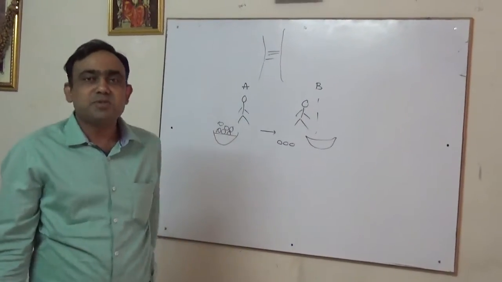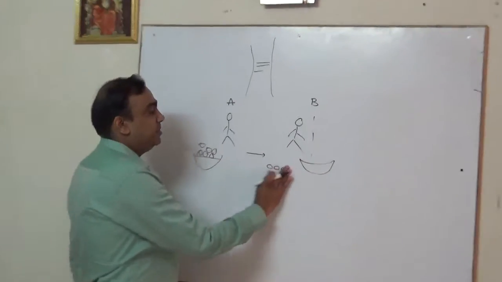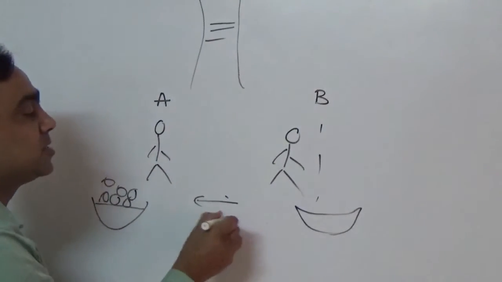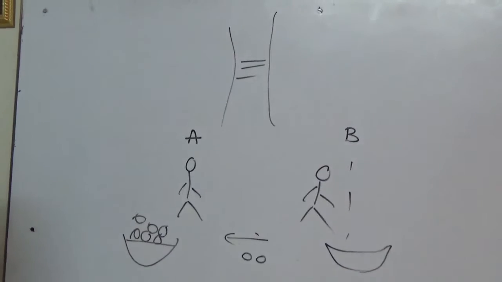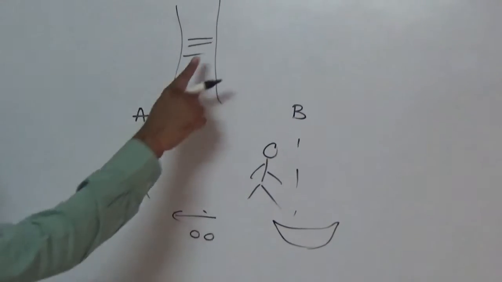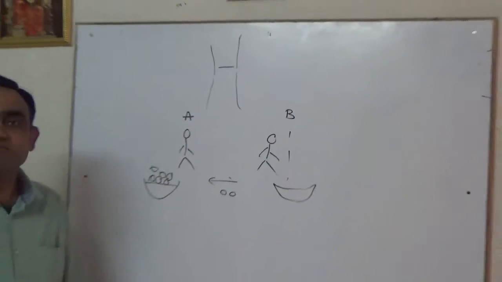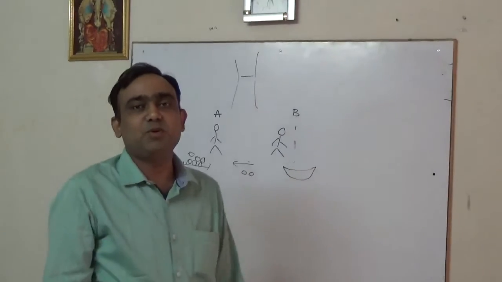Later on, suppose B comes back and returns 2 apples. So how will A do it again? A will just erase the 2 lines. Okay, so in this way the transactions will go on.